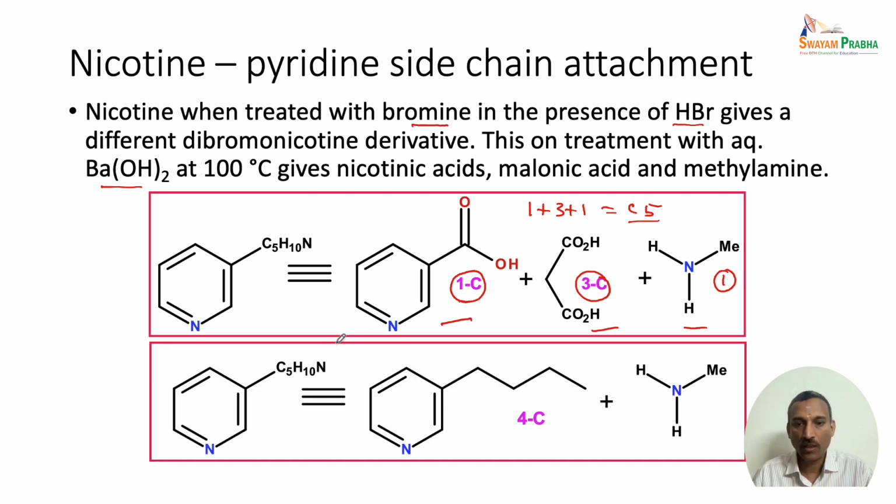This tells us very clearly that we have a 4-carbon unit attached to the pyridine unit and 1 carbon present on the nitrogen. So this is actually confirmed. Whatever the combination may be, the 4 carbons are directly attached to the pyridine unit and one methyl group is attached to the nitrogen. So this is confirmed now.